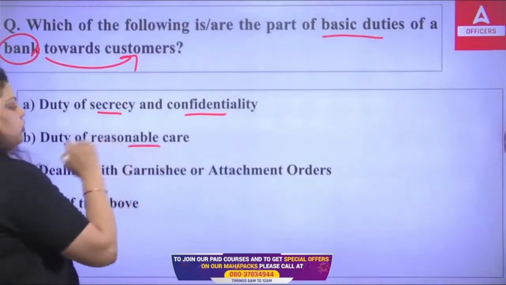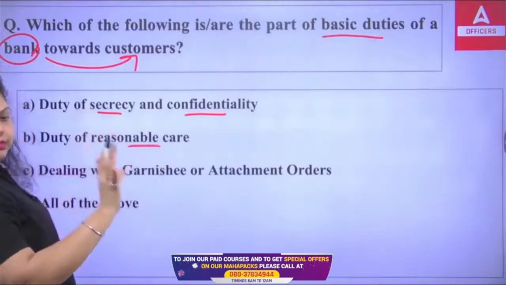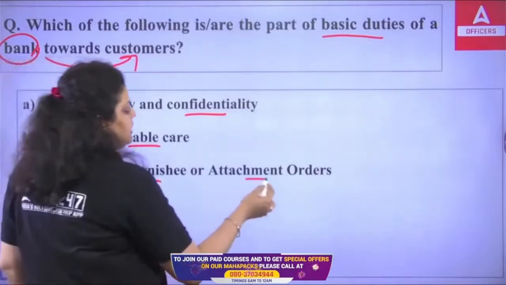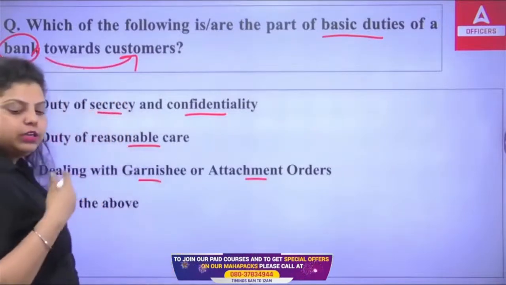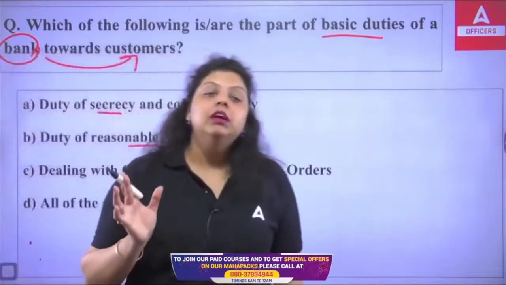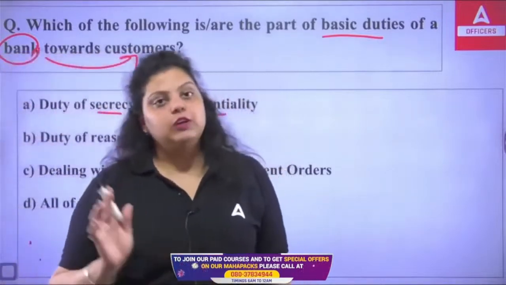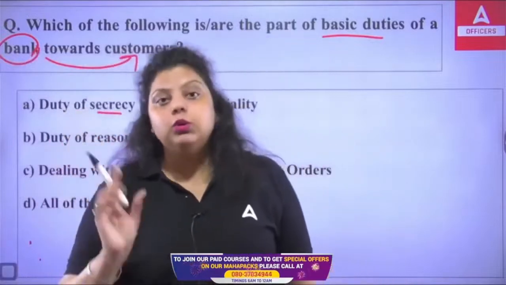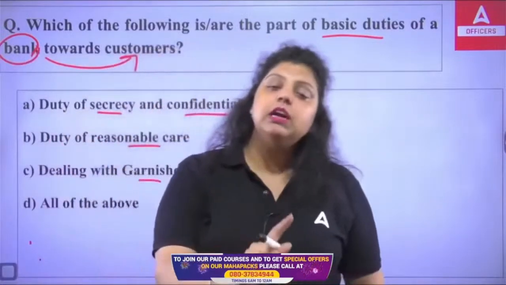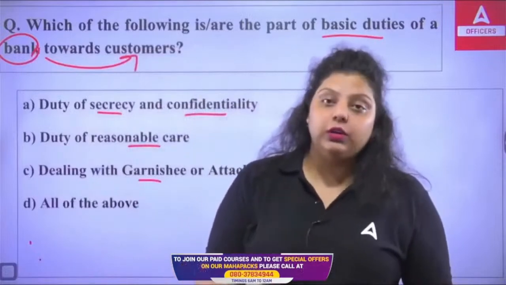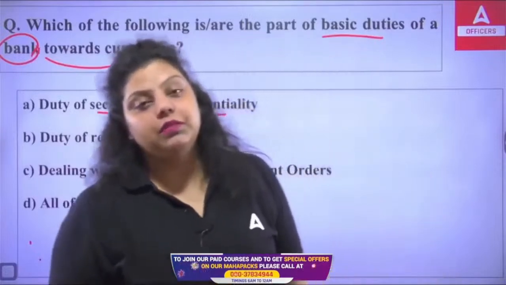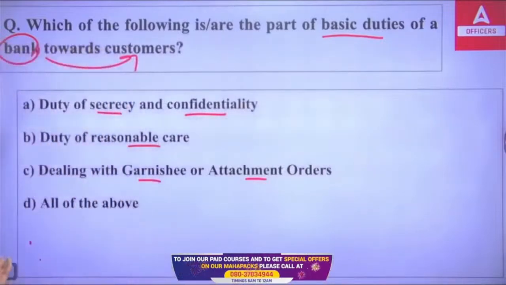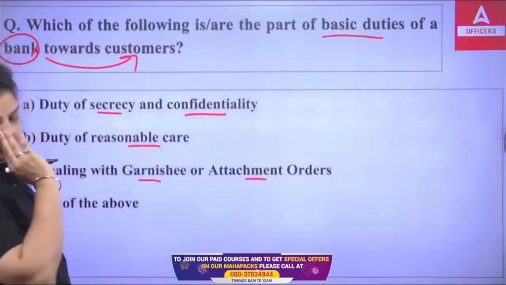Okay, now duty of reasonable care. Obviously, this is also a duty of a bank to have a reasonable care in context to the customer. Dealing with the garnish order or attachment order, this is also a duty of a bank. Garnish order will be given by the court. Attachment order will be given by the authority, like income tax officer, revenue officer, etc. But both have to be followed by the bank as per the order received.